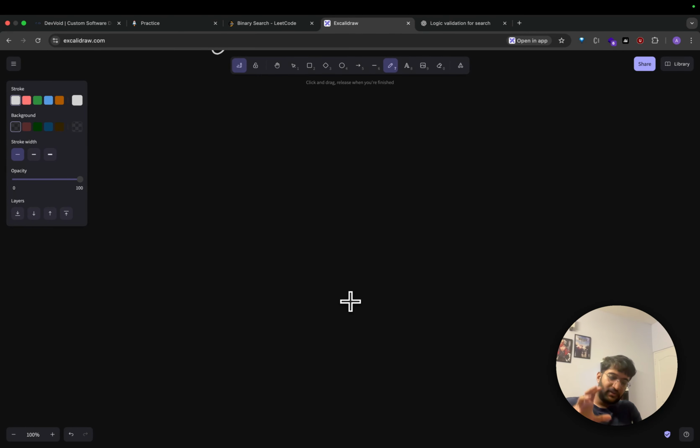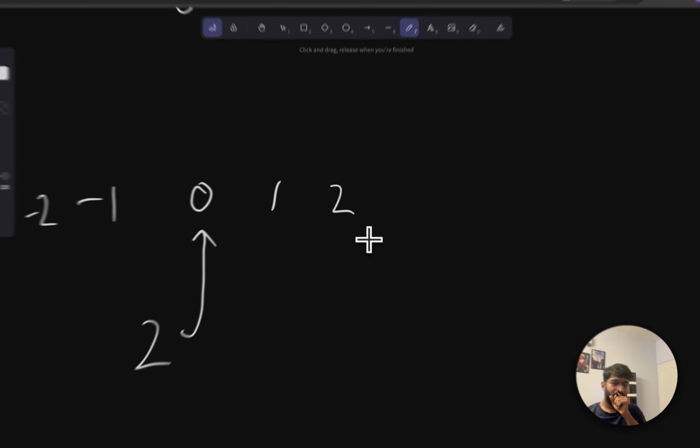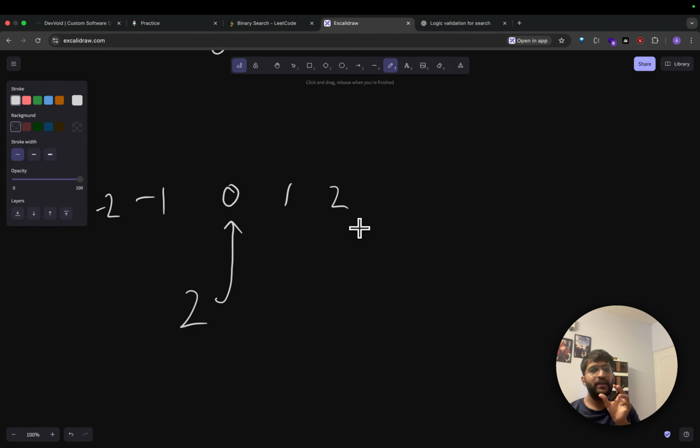Okay. Tell me this now. If I have -1, 0, 1, and I check whether 2 is equal to this middle one. Let's take one more value, -2 and 2. If I check the middle value, will I be able to tell in a place where it's sorted, very important, sorted, where it's -2, -1, 0, 1, 2?